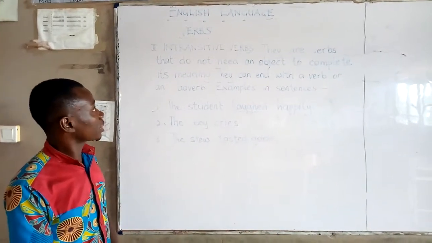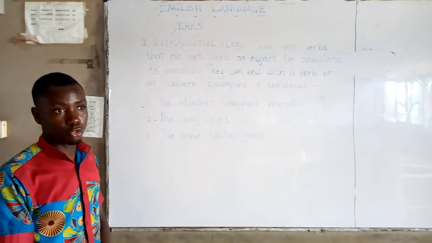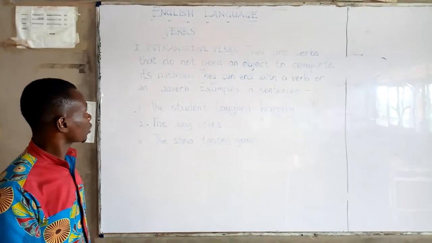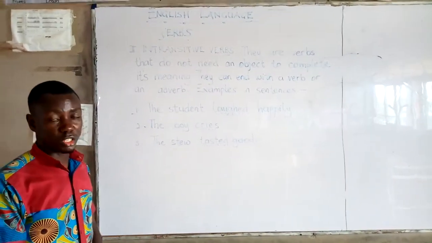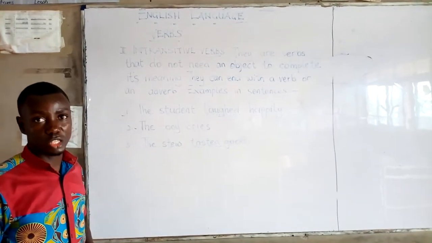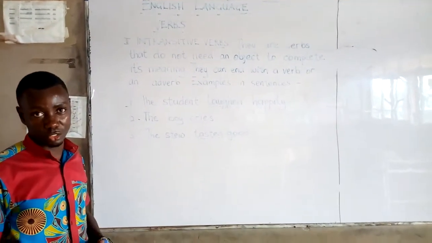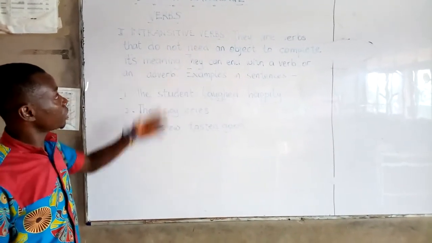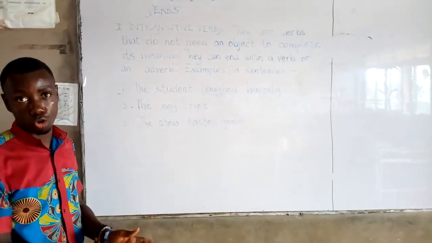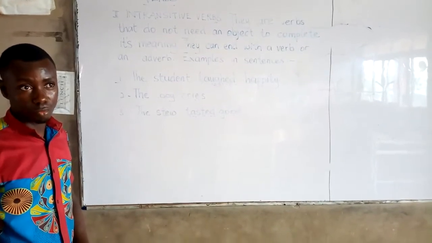Last week, we started on verbs, the forms of verbs. And I told you that verbs can be grouped into three forms depending on how they are used in sentences. So how you use a verb in the sentence will determine the kind, the category, or the group it belongs to.